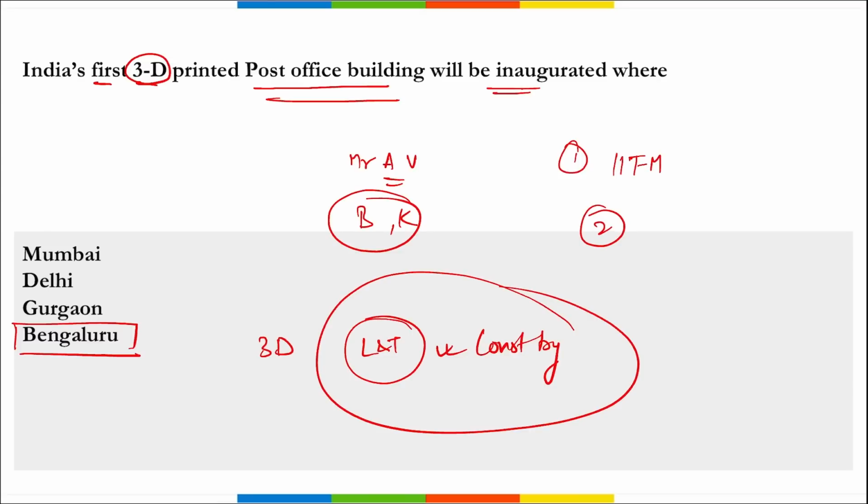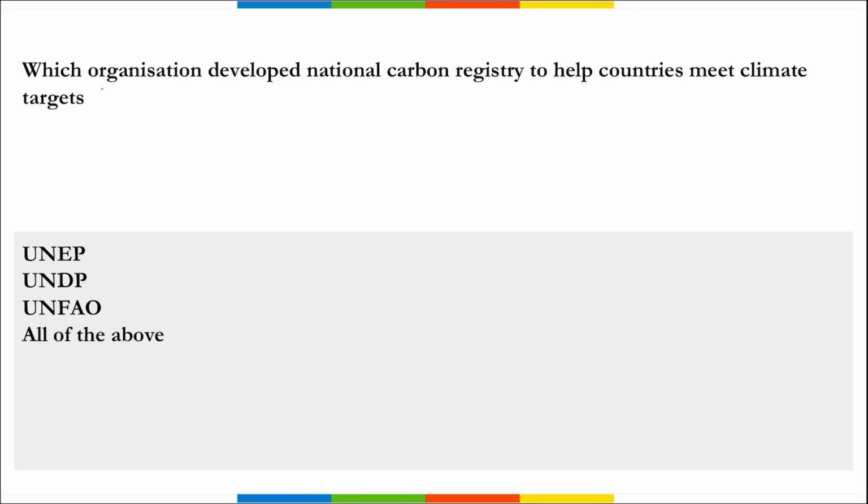Next, remember, the Indian Army also inaugurated a 2-story 3D printed dwelling unit for the soldiers at Ahmedabad cantonment in Gujarat. And now we are seeing a 3D printed post office building that was inaugurated in Bangalore, Karnataka, by Mr. Ashwini Vaishnav.